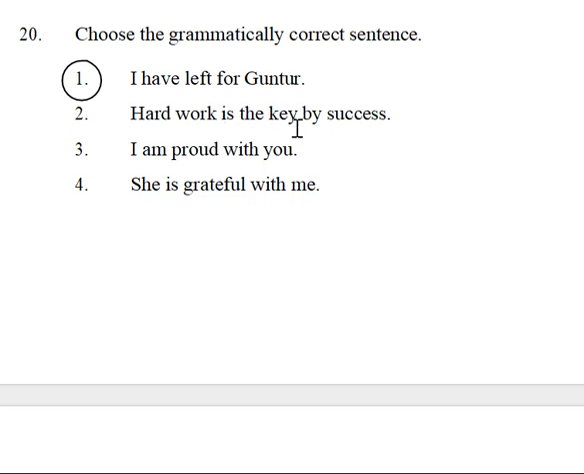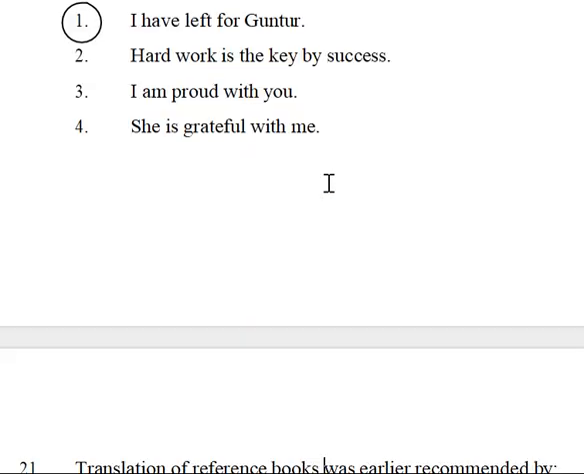Hard work is the key by success. No, wrong. The key of success. I am proud of you, not with you, of you. She is grateful to me. She is grateful to me. So like that we can say.